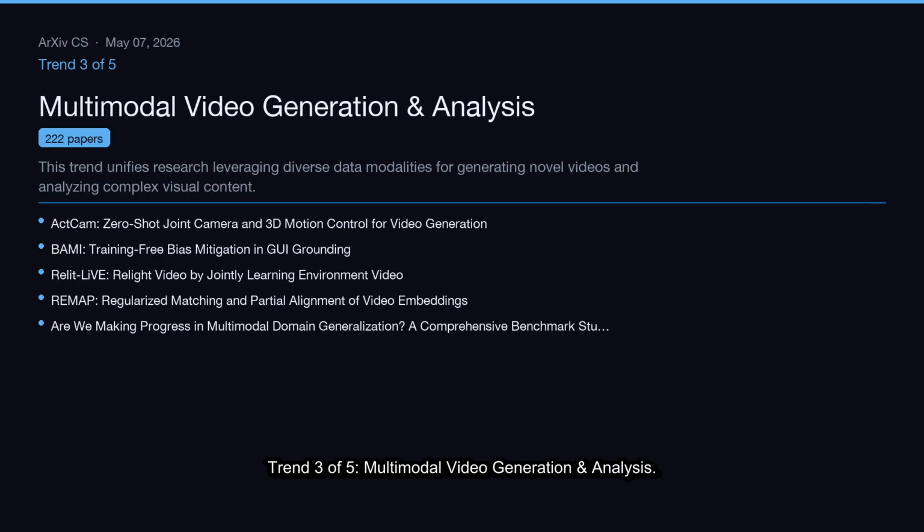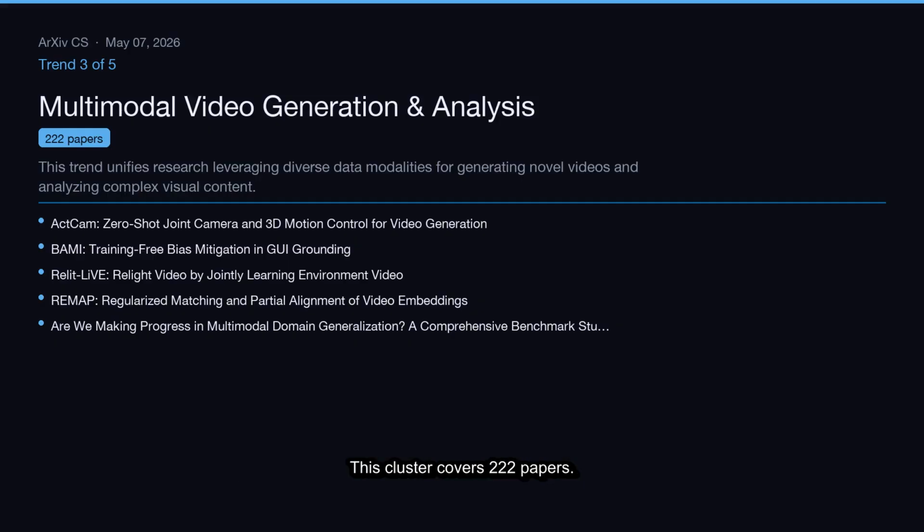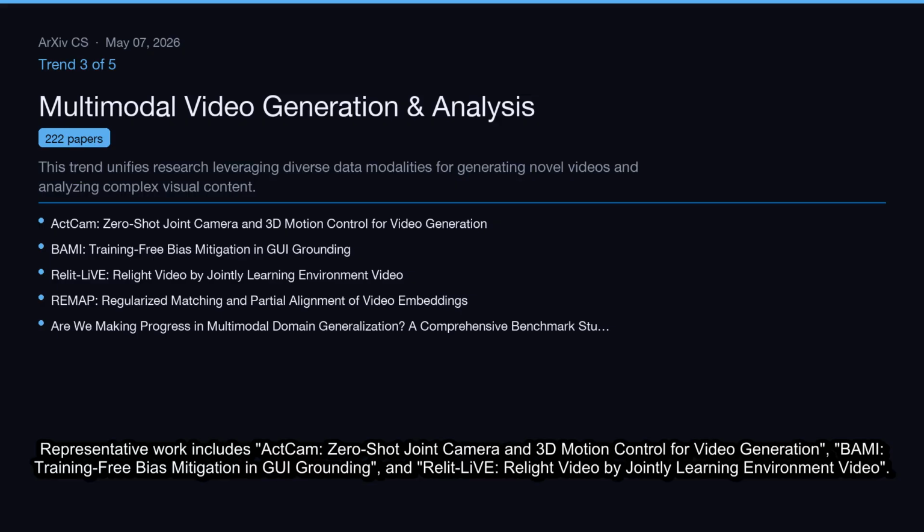Trend 3 of 5, Multimodal Video Generation and Analysis. This trend unifies research, leveraging diverse data modalities for generating novel videos and analyzing complex visual content. This cluster covers 222 papers. Representative work includes ActCam, zero-shot joint camera and 3D motion control for video generation, BAMI, training-free bias mitigation in GUI grounding, and real-light video by jointly learning environment video.